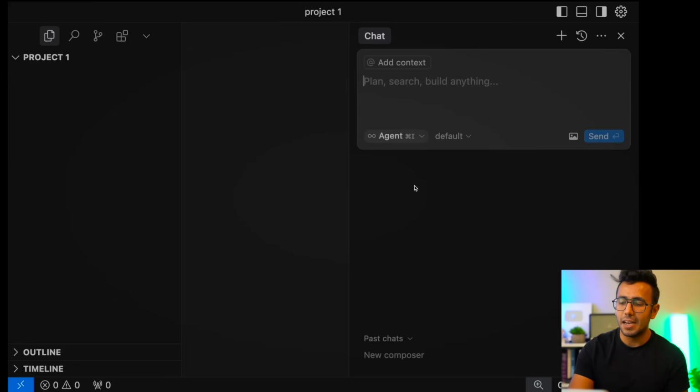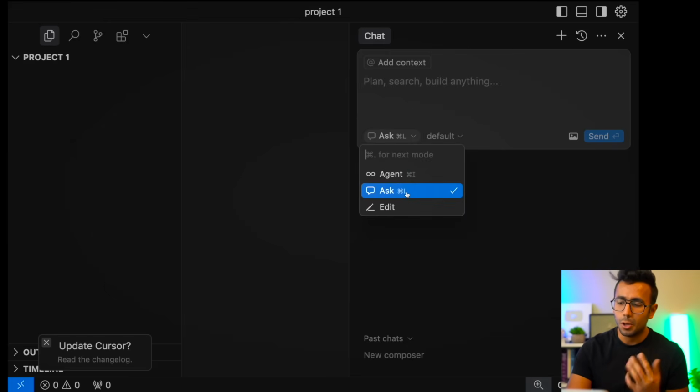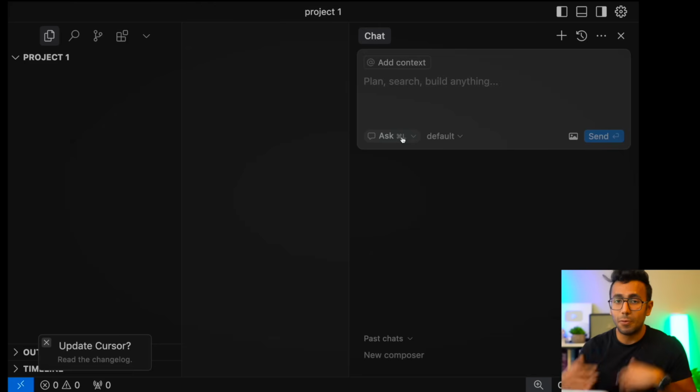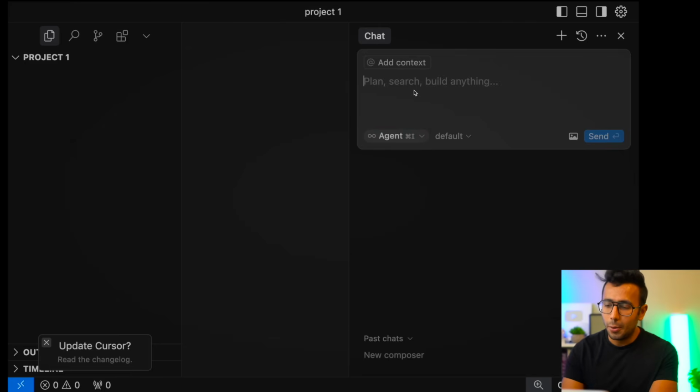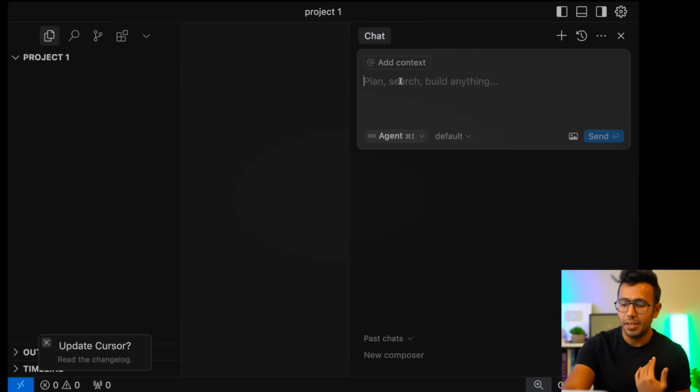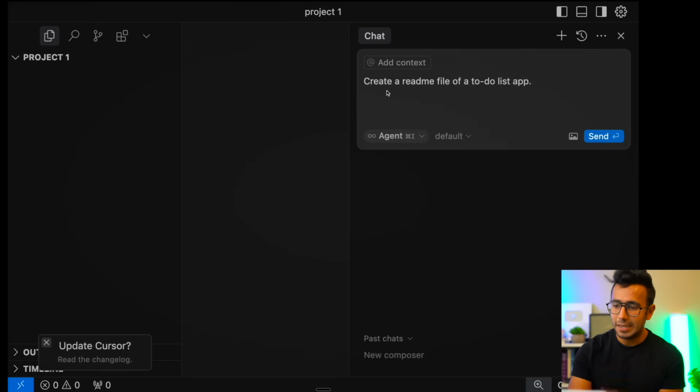I just use agent and ask, and these two are my favorite flows. So let's say if I'm writing some code I don't understand, I use ask. If I want it to code for me agentically, I use agent. So now in this, if I want to code even in Hindi, I can do it because of this app. In English, Hindi, whatever. So if I hold this F5 key, I've set it for F5, create a readme file of a to-do list app. And now I said it in English, it'll basically type whatever I said and I can hit enter.